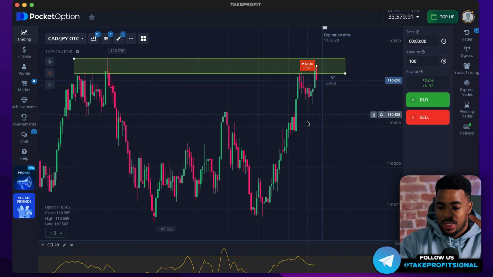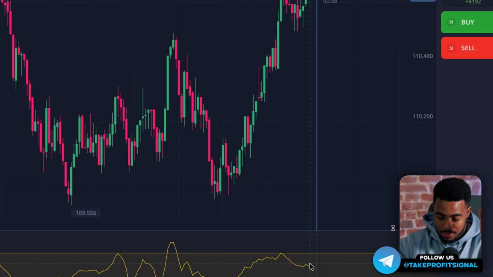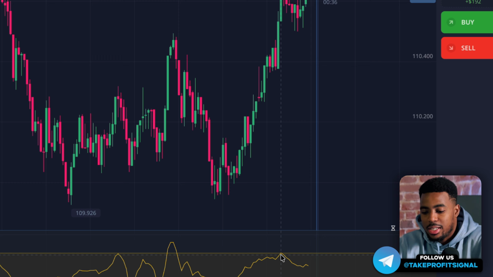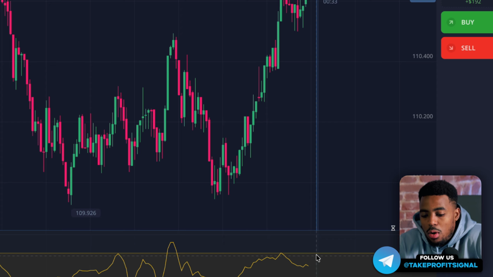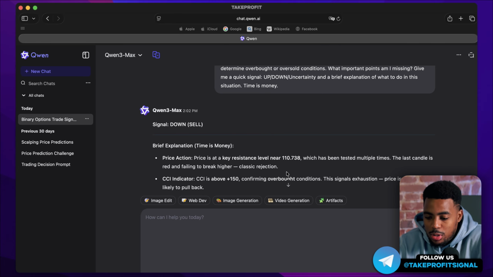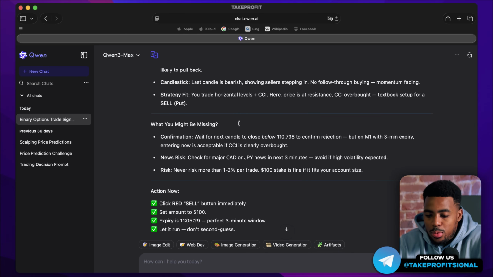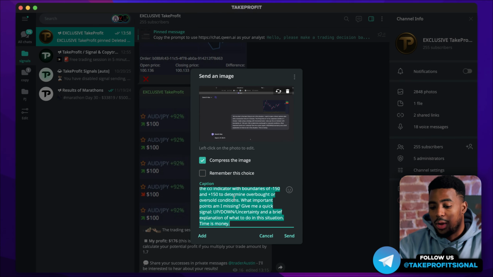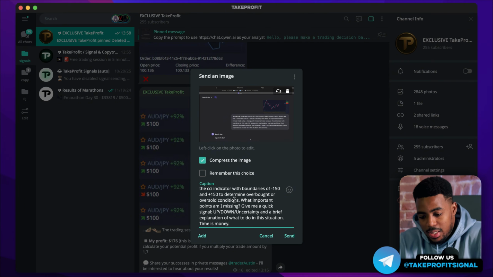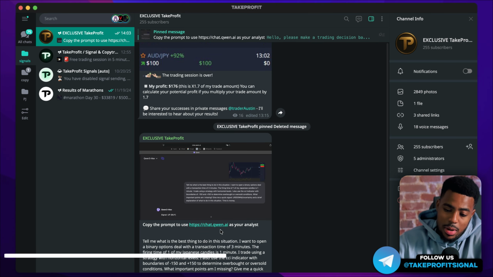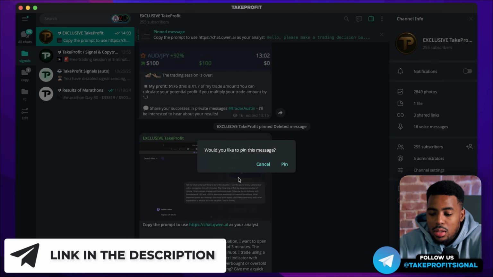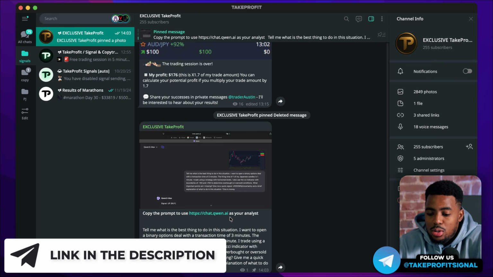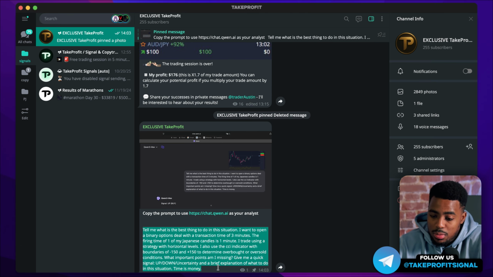So we should definitely expect a reaction from it, especially since the CCI indicator was overbought. Currently, it's not in the overbought zone, but the neural network has its own explanation that we can read while we have time. I will publish this text right now in my Telegram channel and pin it. So follow the link in the description to copy my text comfortably.